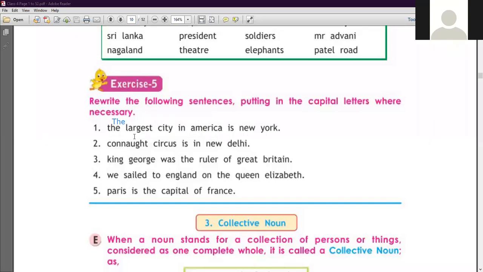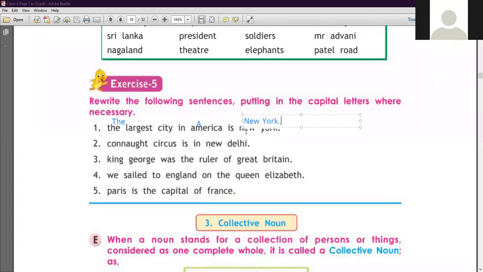Next one is here. Find out the proper noun. The proper noun is America. So you have to write A capital. You have to write the full name America, and New York. So N here is capital, N E W, New. Y is also capital, Y O R K.